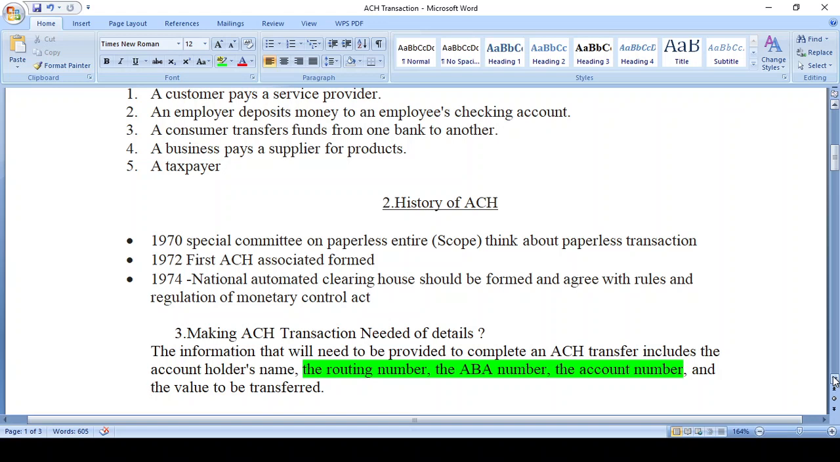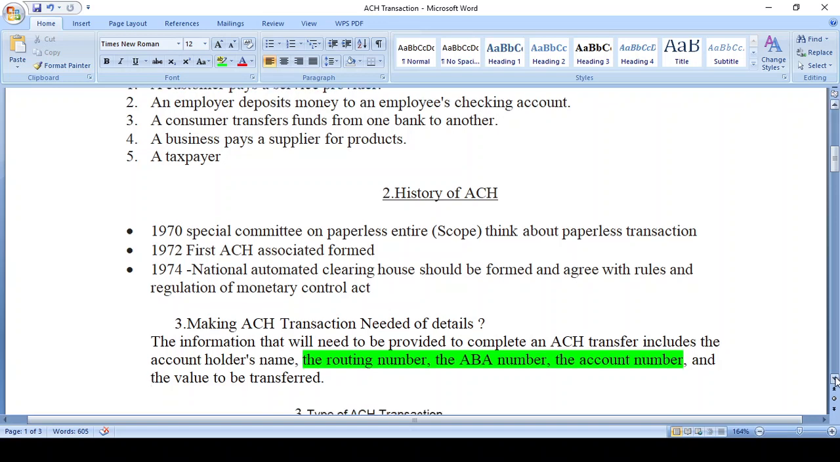Account number, you know this very well, okay? That ABA number, routing number and all, you can see on the cheque leaf itself. Okay, these three details are important to initiate the ACH transaction. Don't forget account holder name, routing number, ABA number and account number. These are the details required for initiating an ACH transaction.